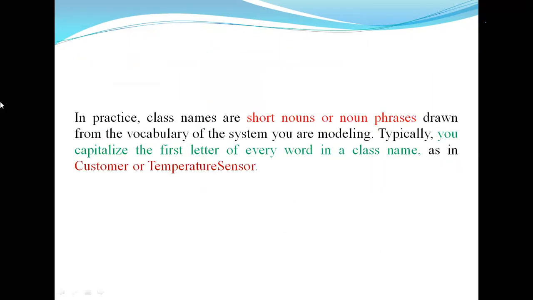Next, in particular, class names are short names, short nouns or noun phrases drawn from the vocabulary of the system. Naturally, a class is a noun. Noun means the name of a thing or the name of a person. So the class name is a noun. Class names are nouns or noun phrases drawn from the vocabulary of the system you are modeling.